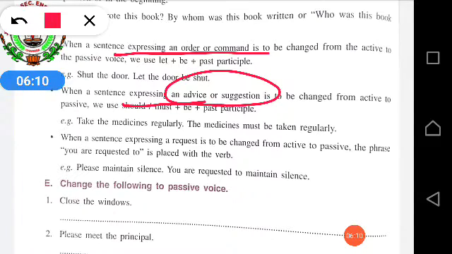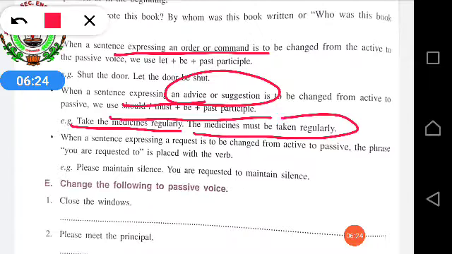While changing this into passive voice, we use should or must plus be plus past participle. Take the medicines regularly is advice, so we write: the medicines must be taken regularly. All the medicines should be taken regularly. You can use both.